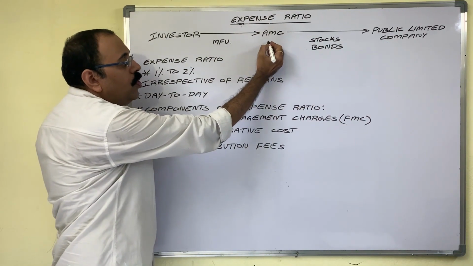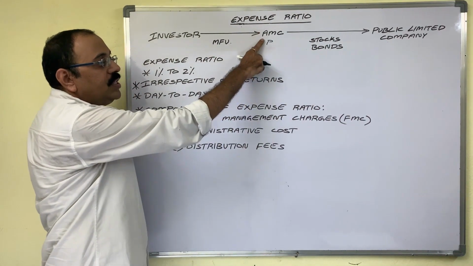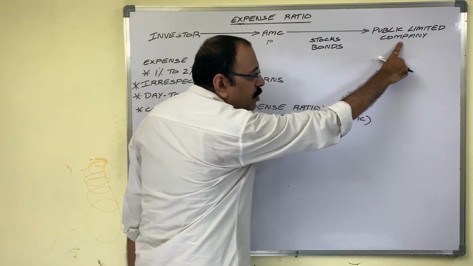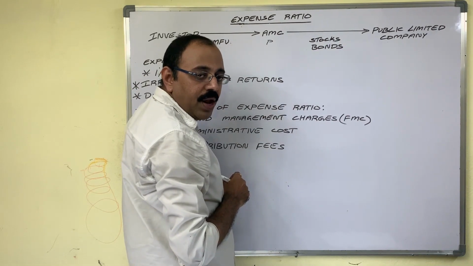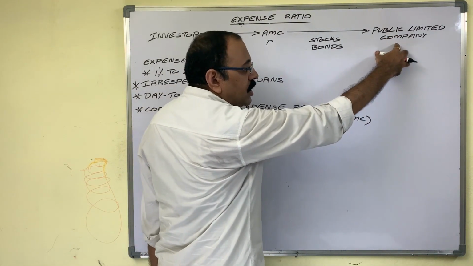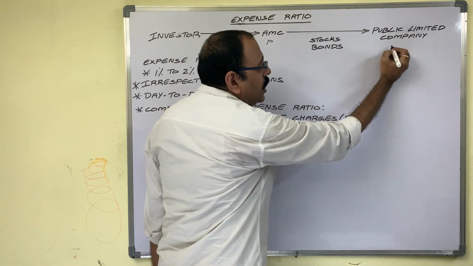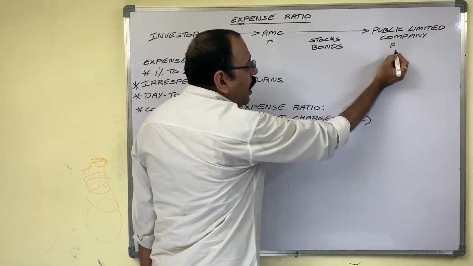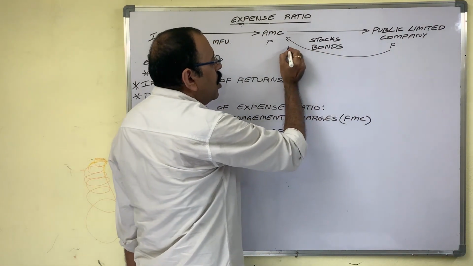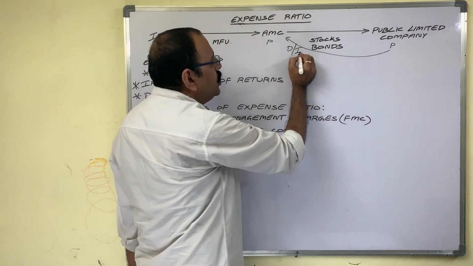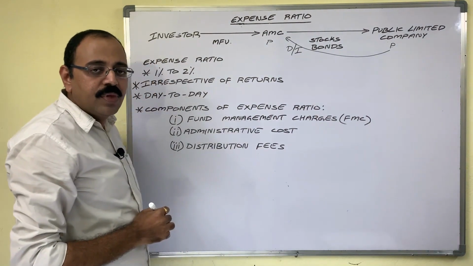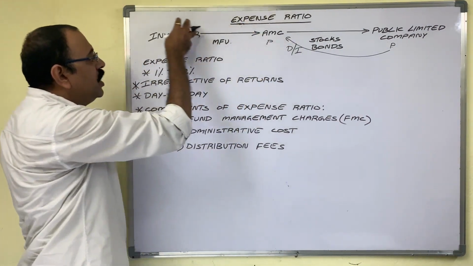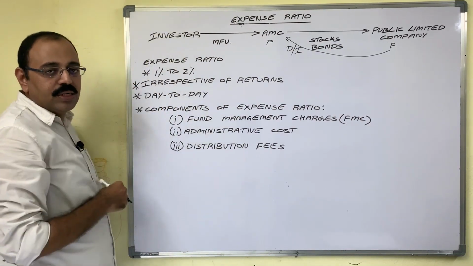Now that pooled amount is invested by AMC in stocks and bonds of different limited companies. Now when they do business with that amount and earn some profit, then companies pay dividend or interest to AMC, and the AMC distributes that amount to investors in the form of returns.